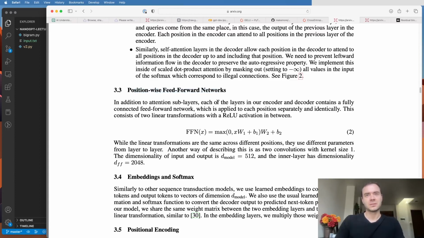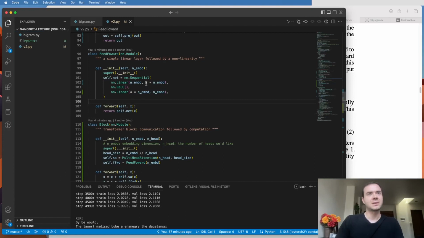When you look into the paper again, you see that the dimensionality of input and output is 512 for them, and they're saying that the inner layer here in the feedforward has dimensionality of 2048. So there's a multiplier of 4. And so the inner layer of the feedforward network should be multiplied by 4 in terms of channel sizes. So I came here and I multiplied 4 times n_embed here for the feedforward, and then from 4 times n_embed coming back down to n_embed when we go back to the projection. So adding a bit of computation here and growing that layer that is in the residual block on the side of the residual pathway.